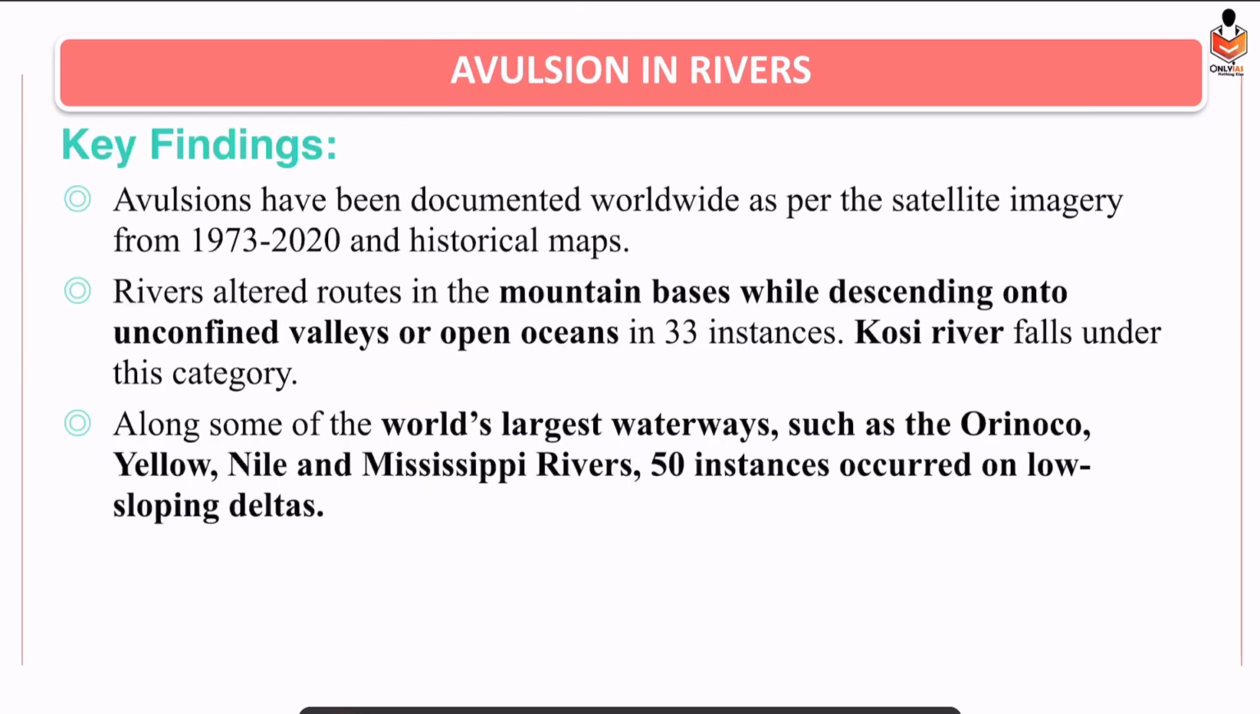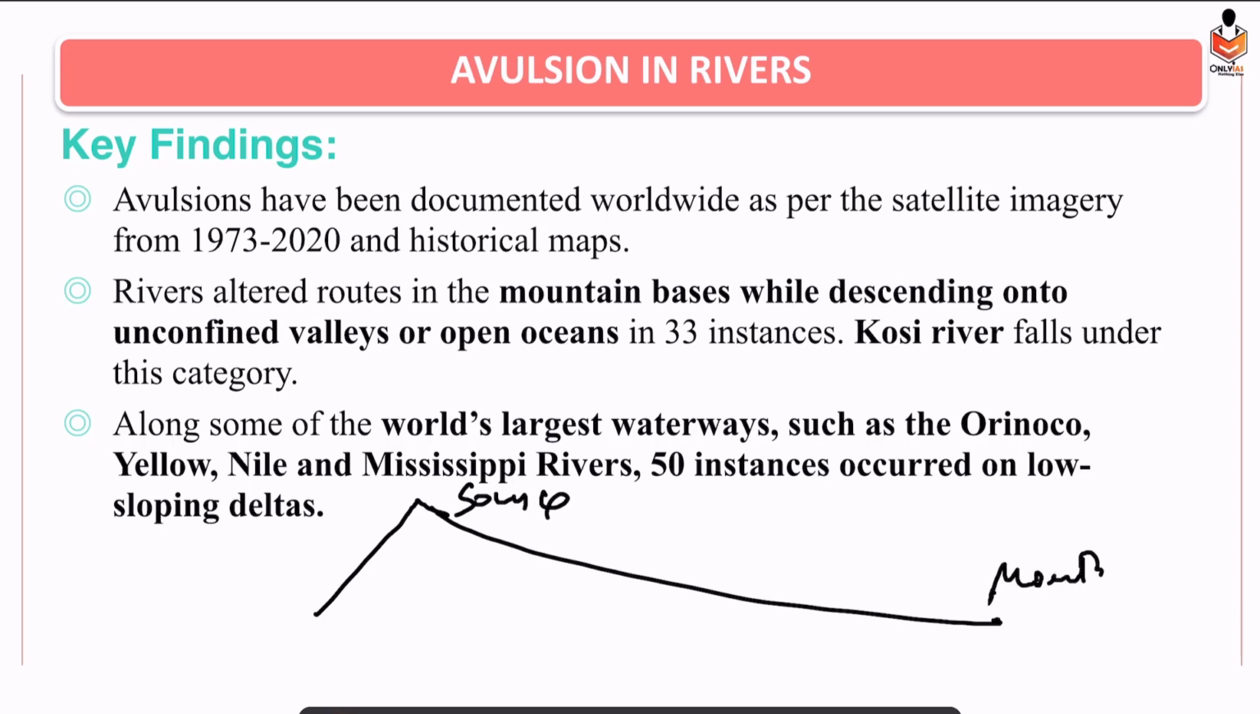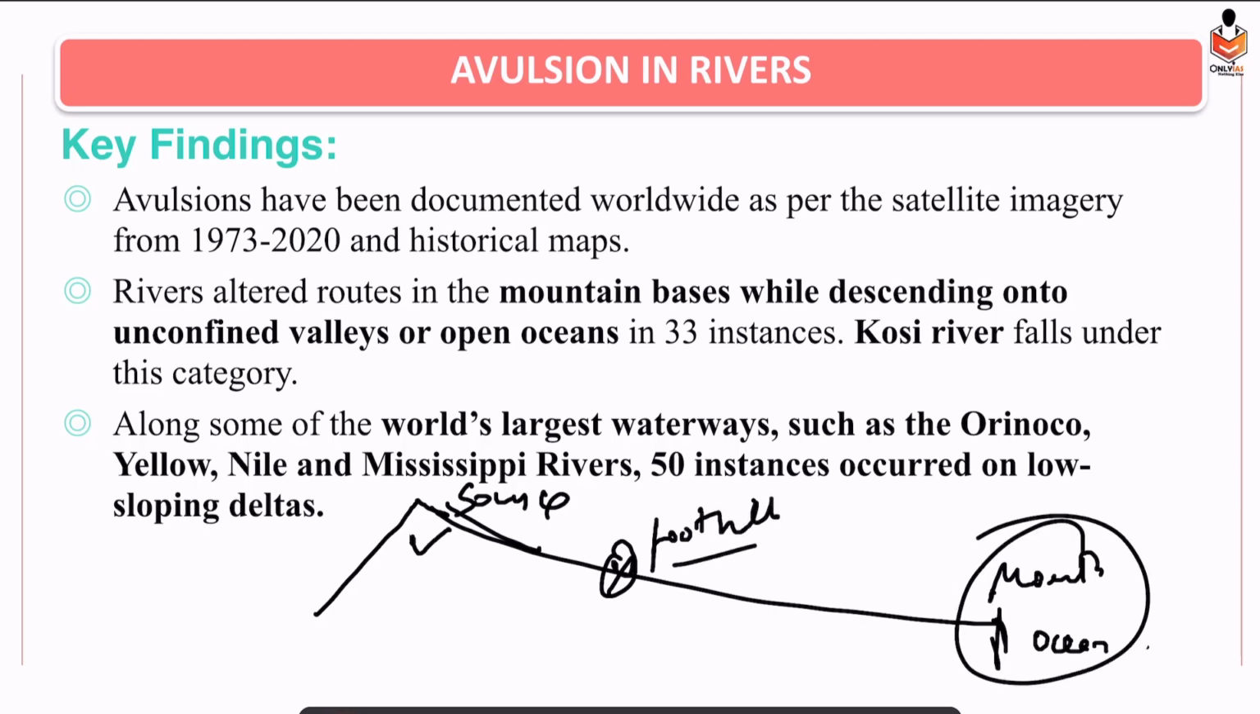Alright. So what has been found in these studies? Where is maximum avulsion taking place? If a river is moving from its mountain source to its mouth, where the river meets the ocean, right? When the river enters from the mountains to plain areas, that means at the foothills, this avulsion phenomenon takes place, and secondly at the mouth, where deltas are formed.